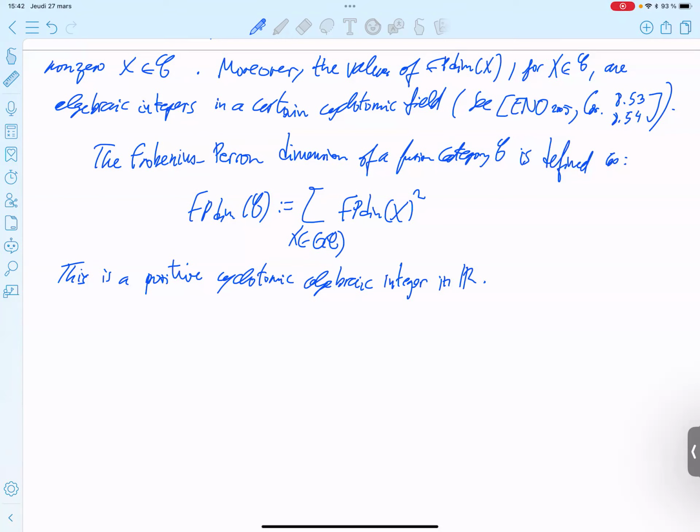And you can say more by Victor Ostrik regarding the action of the Galois group.